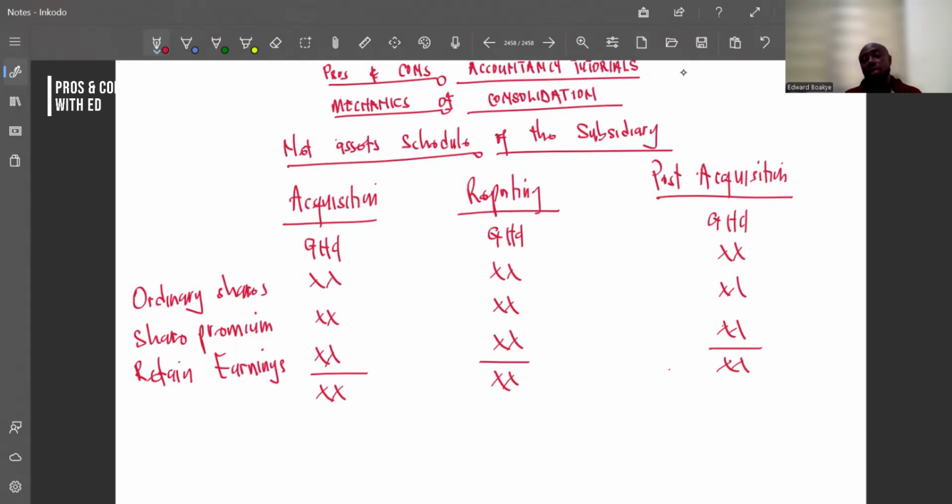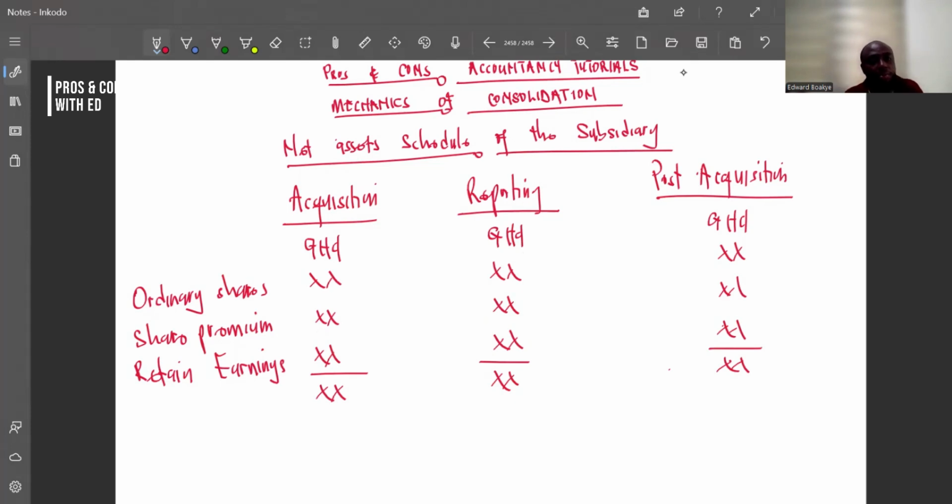And normally in your consolidation questions, there's nothing like issuing new shares before we start the consolidation. It doesn't happen like that because it is a company you are going to purchase. If you are purchasing the company, how does the company now issue again? No. So it is the same shares you are going to purchase at acquisition, and that same shares will be there at reporting.